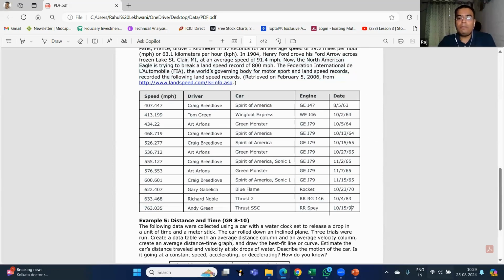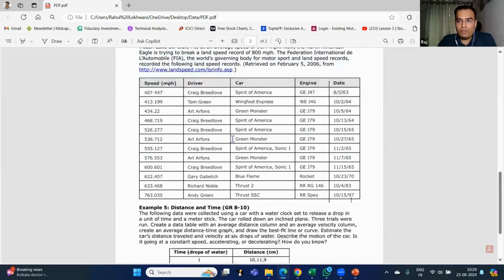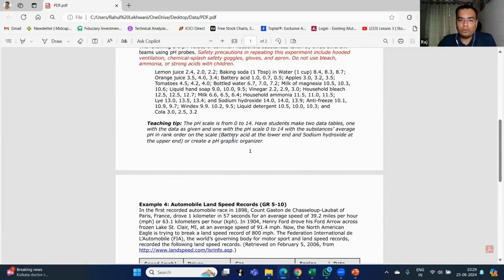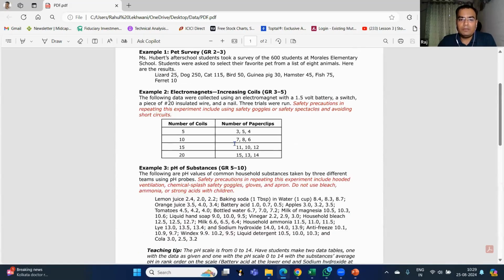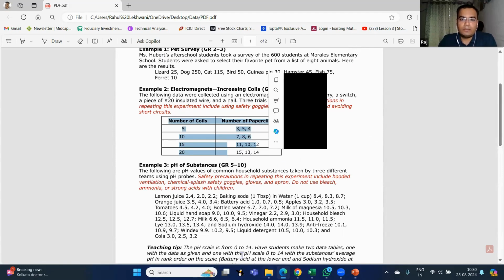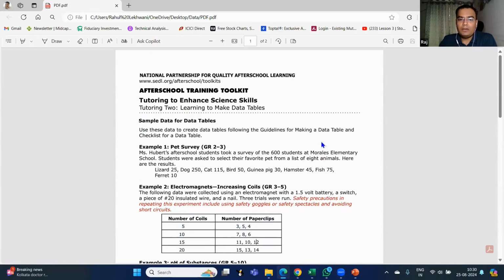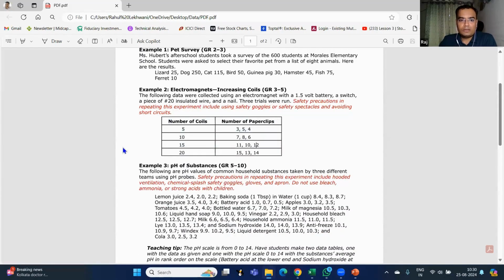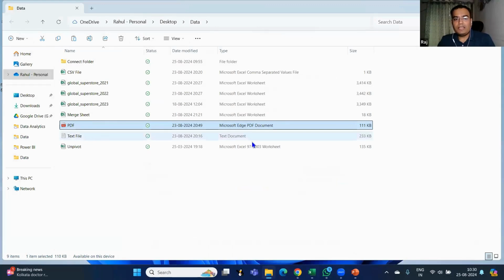So instead of going for a manual copy paste, which is going to take a lot of time for you, see, here also there is a table. So always remember, Excel will be able to upload whatever data is there in tabular form. So if the data is in tabular form, Excel will be able to update it into its system. So this is a pure PDF file. Let me just close it. Now this PDF file is there in the folder.